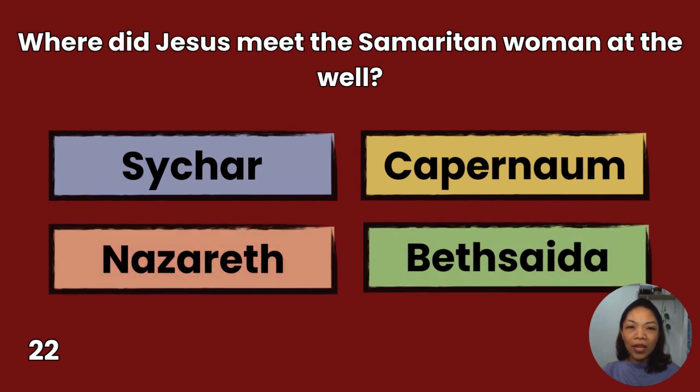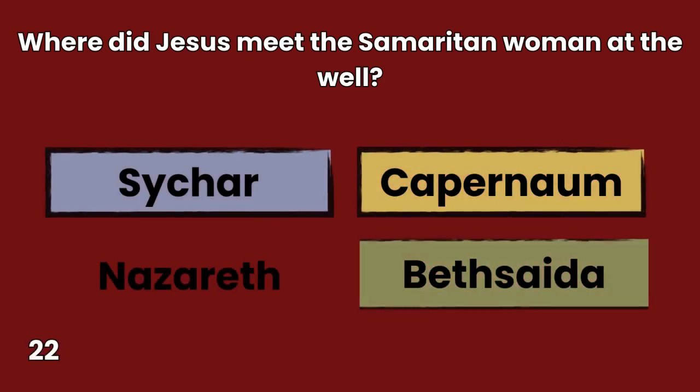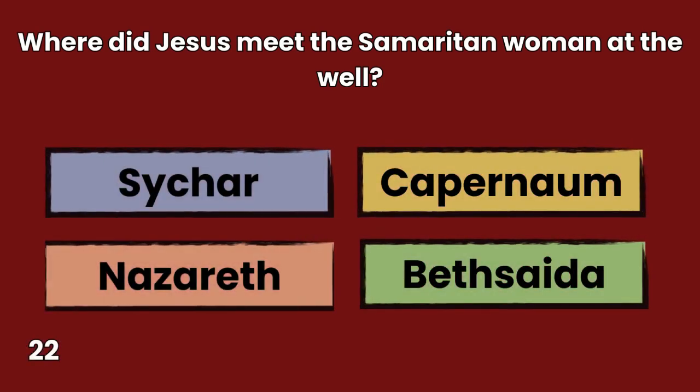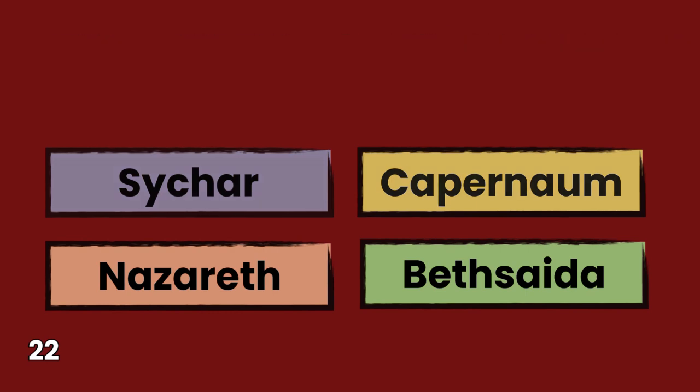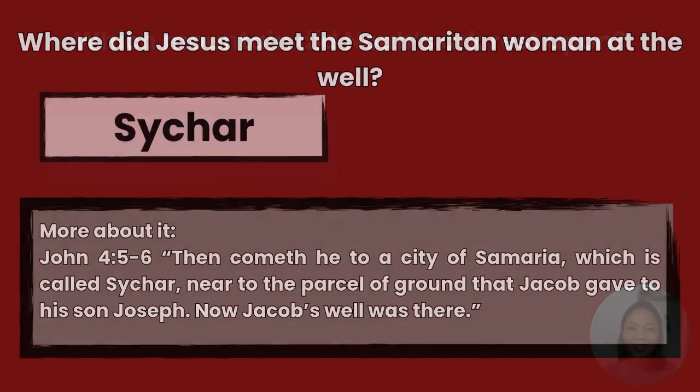22. Where did Jesus meet the Samaritan woman at the well? Sychar, Nazareth, Capernaum, Bethsaida. You have 10 seconds to answer. The answer is Sychar, John 4:5-6. Then cometh he to a city of Samaria, which is called Sychar, near to the parcel of ground that Jacob gave to his son Joseph. Now Jacob's well was there.